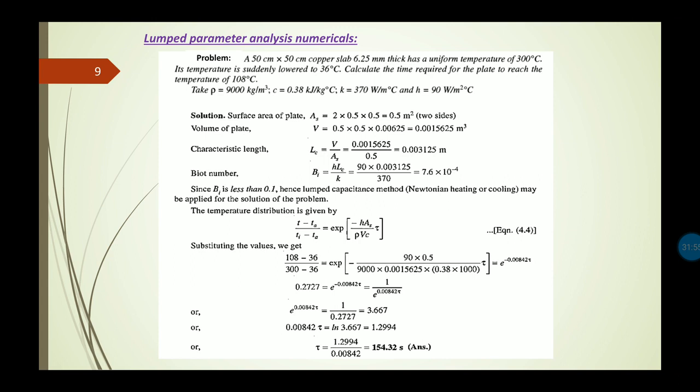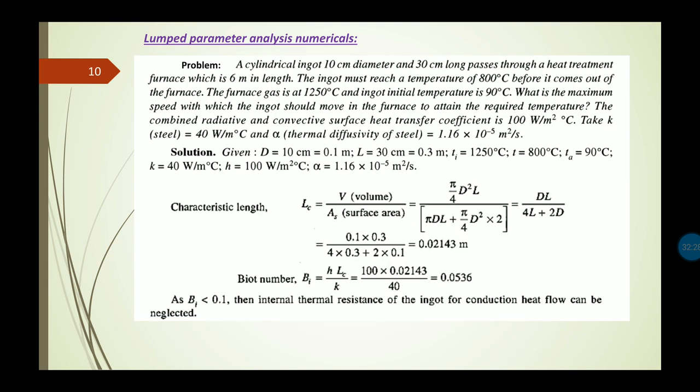So this is the final answer here. What we have done here is only apply the lumped parameter analysis equation, and to apply that equation, one condition we need to check first is whether the value of the Biot number is less than 0.1 or not. If it is less than 0.1, then we are allowed to apply the equation for the lumped parameter analysis. Let's move to the next page.